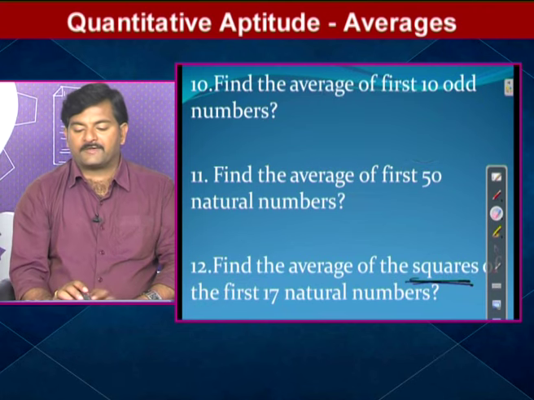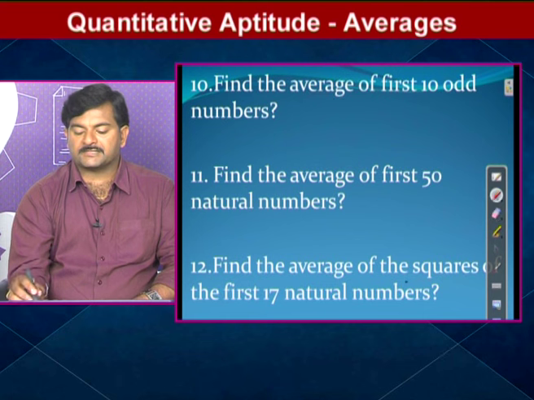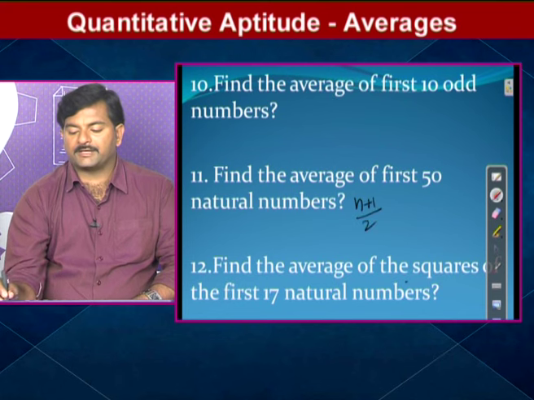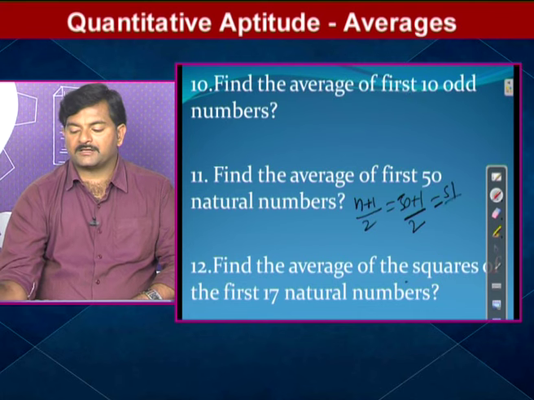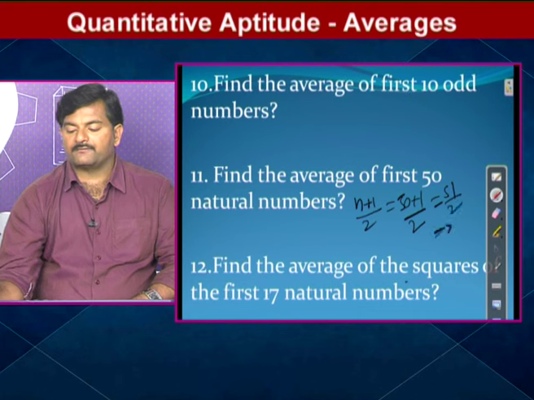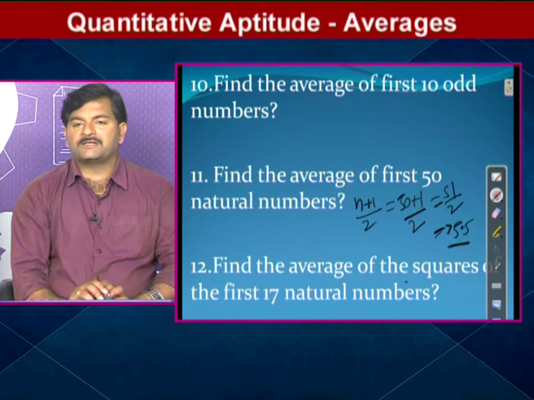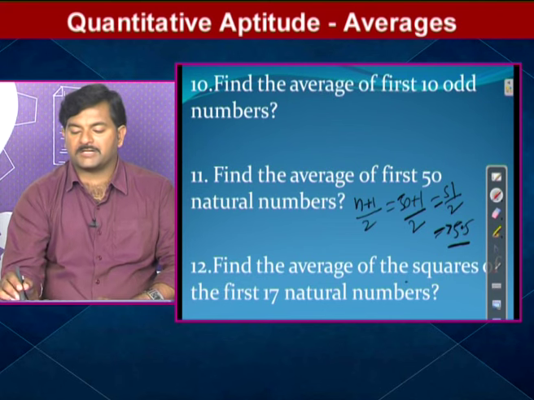Find the average of the first 50 natural numbers. The formula is n plus 1 by 2. Simply 50 plus 1 by 2, which means 51 by 2, so we can write 25.5. So 25.5 is the average of the first 50 natural numbers. The formula is n plus 1 by 2, you can solve it simply.